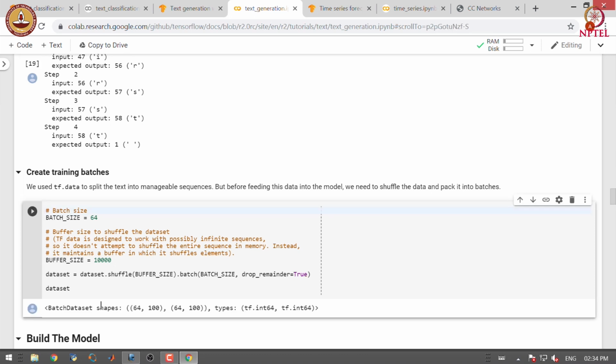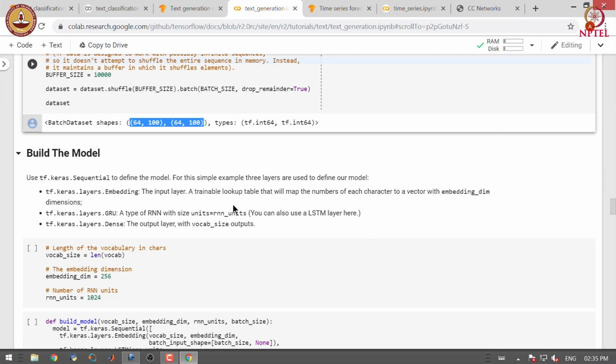So, look at the shape of the dataset. It is a tuple, each with 64 by 100 dimension. So, these are essentially the input and the target sequences.